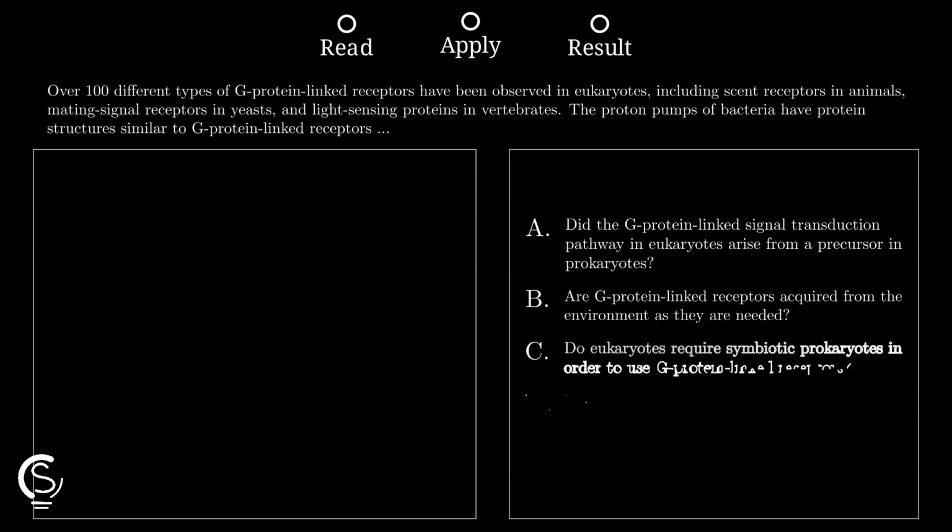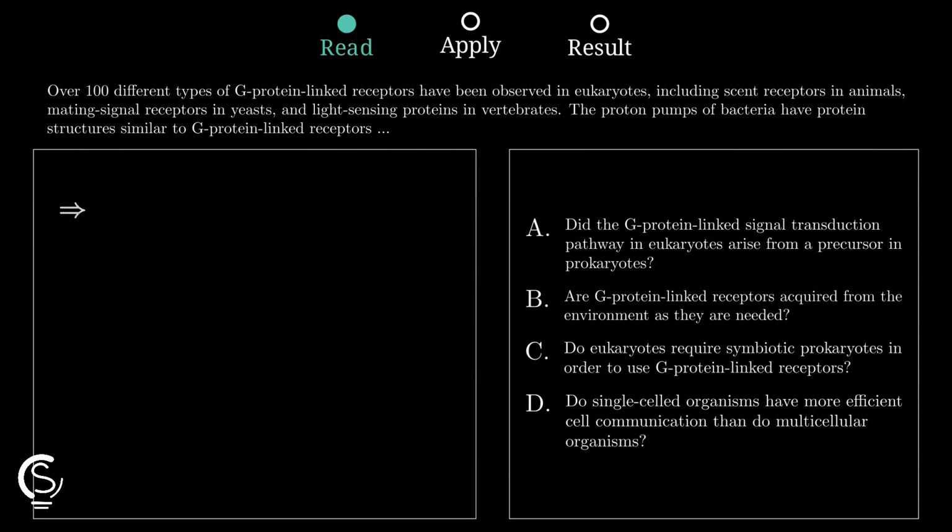Start with the evidence actually stated. Bacterial proton pumps have protein structures similar to G protein linked receptors in eukaryotes. That similarity points toward evolutionary relatedness, not random need, borrowing, or communication efficiency. So the best research question should test ancestry.